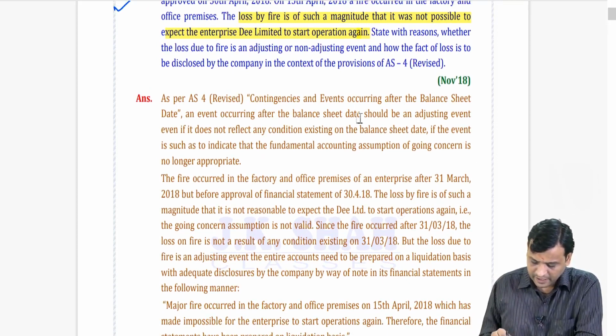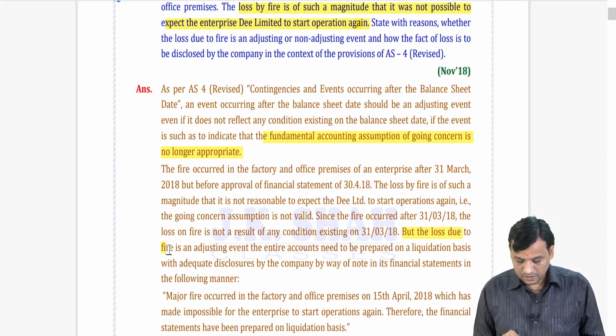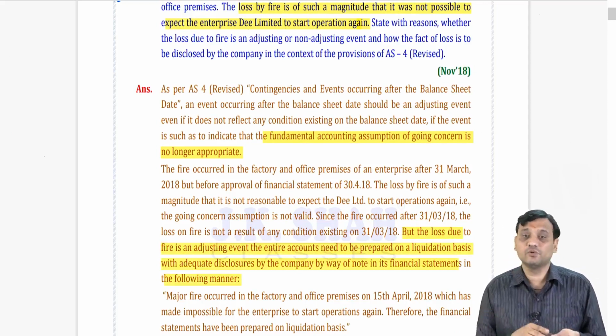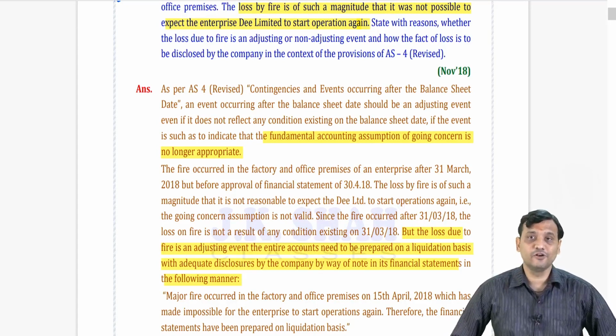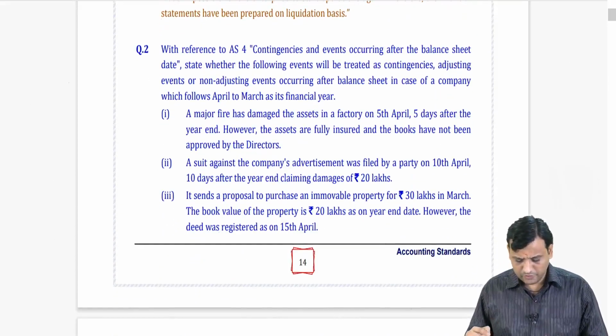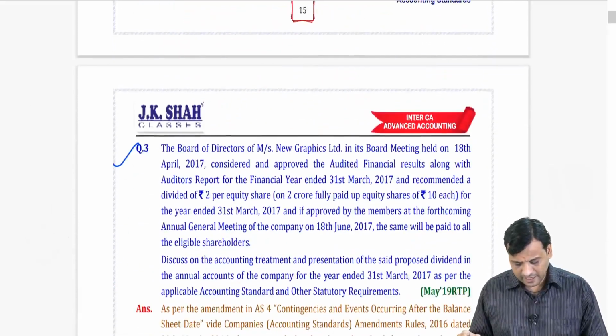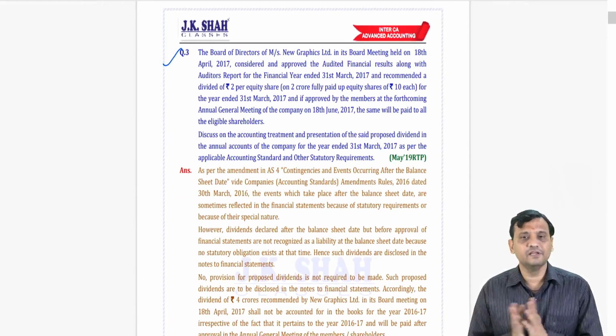A contingent event occurring after the balance sheet date should be an adjusting event, even if it does not reflect any conditions existing on the balance sheet date, if the event is such as to indicate that the fundamental accounting assumption of going concern is no longer appropriate. So, if you are not a going concern, my dear, I hope you remember as per AS 1, we have to prepare our financial statements on a liquidation basis if you are not a going concern. Rest, I think all these things, like question number 2, we have already done in the classwork part. You can just have a glance over the past questions. Okay, one more, the last question I can say, and we will end up the revision part of AS 4.